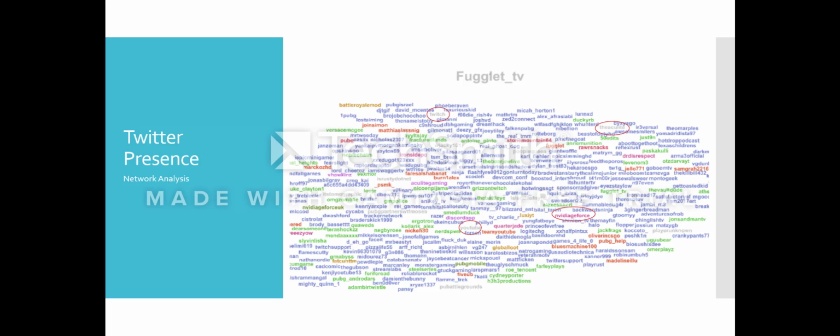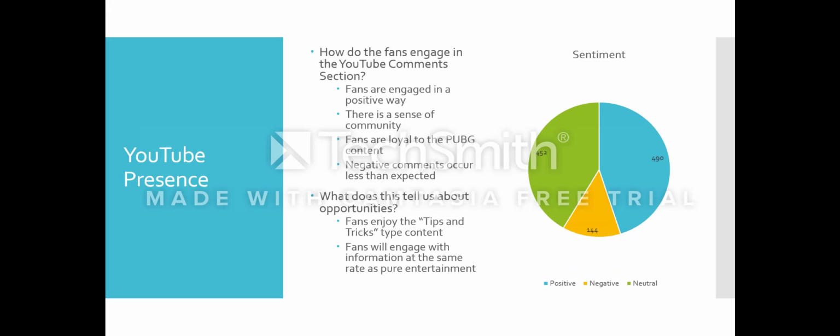Because these accounts all share a direct relationship with Fuglet TV, many of the other network analysis metrics hold very little value here. This is the reason why I've chosen to focus on the weighted degree in this network. Next, let's take a look at the YouTube presence.